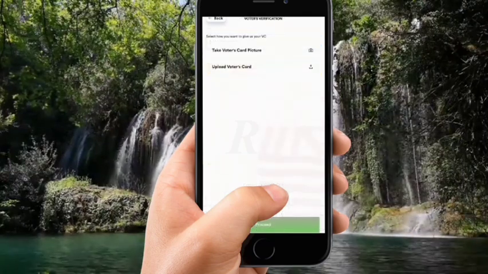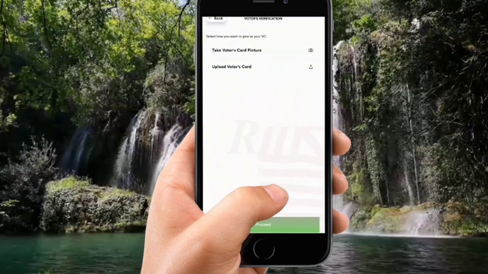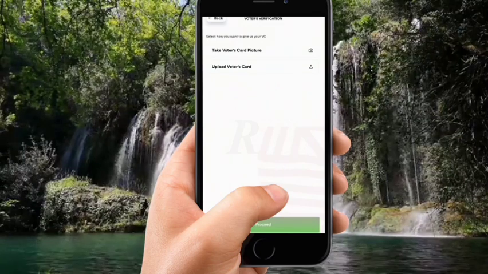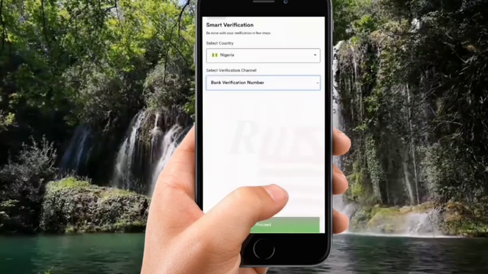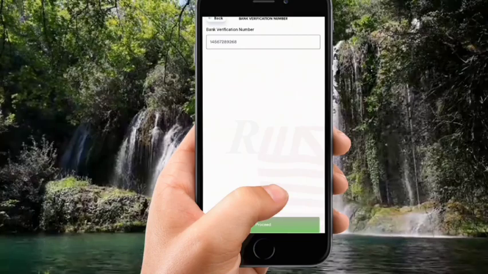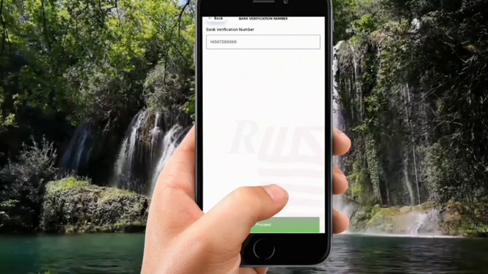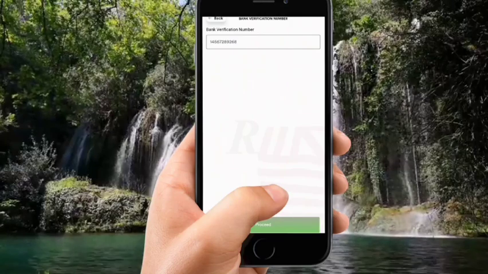Now you just be asked to take a picture of your card, or if you already have a picture, you decide to upload it from your gallery, which is driver's license. It's the same thing, but I honestly prefer that you choose BVN because it's simpler and easy to go. So just put in your bank verification number. Nobody can get access to your account with just your bank verification number, so you're 100% safe. Then you click on proceed, and then you're good to go.